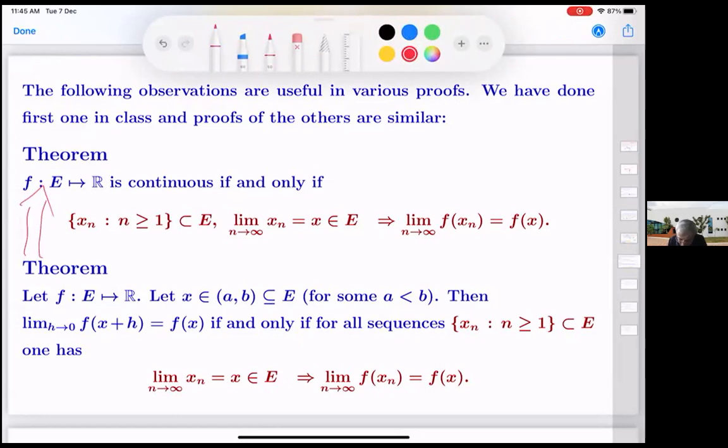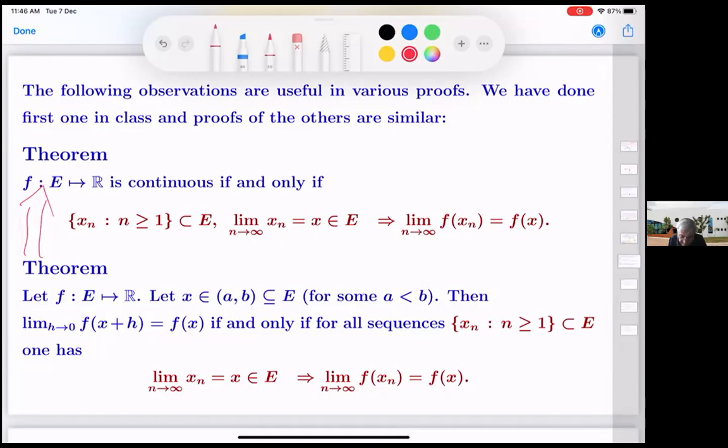The second theorem: for a fixed x. If this holds for every x, then it is the previous theorem. We had only proven this, but essentially the same proof works, you do it pointwise. In other words, continuity at x if and only if